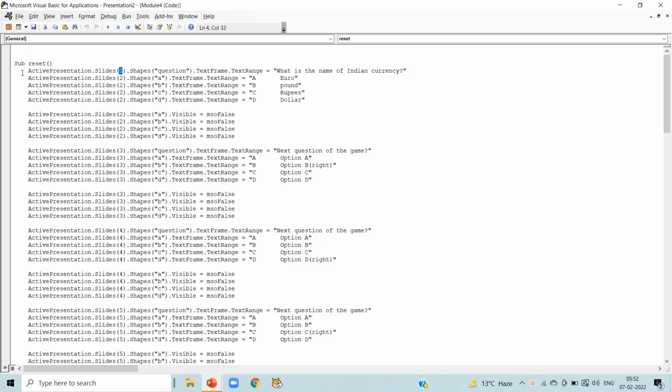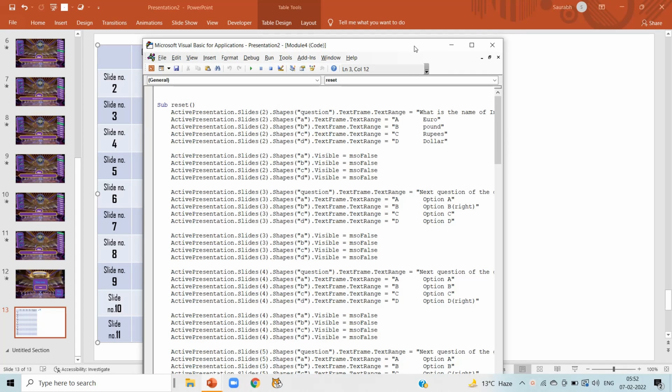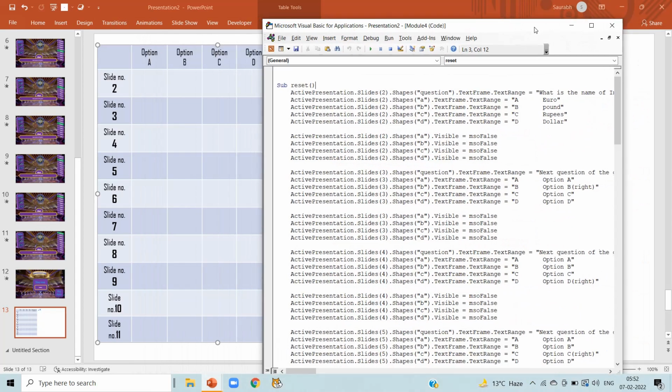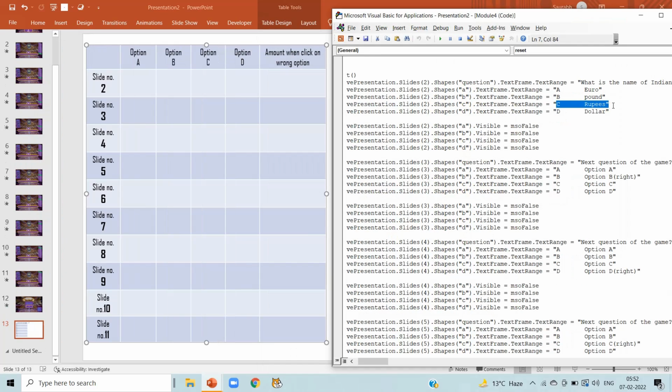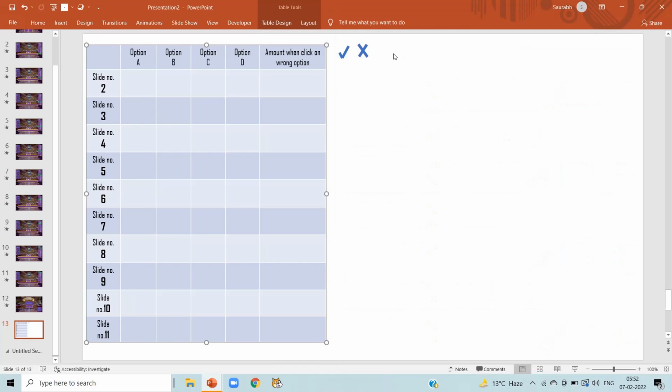I have opened the reset macro coding to fill the table. We are going to use this table for our further coding, as we are going to tick which option is correct and which option is incorrect in the table. Now I'm going to zoom in on that reset macro tab, and we can see in slide 2 the C option is correct.